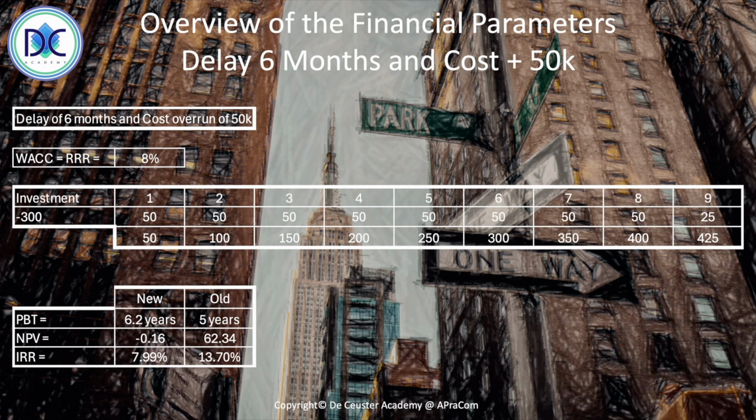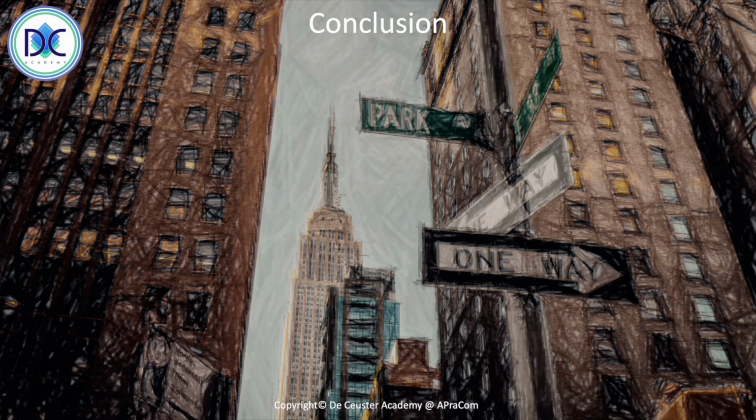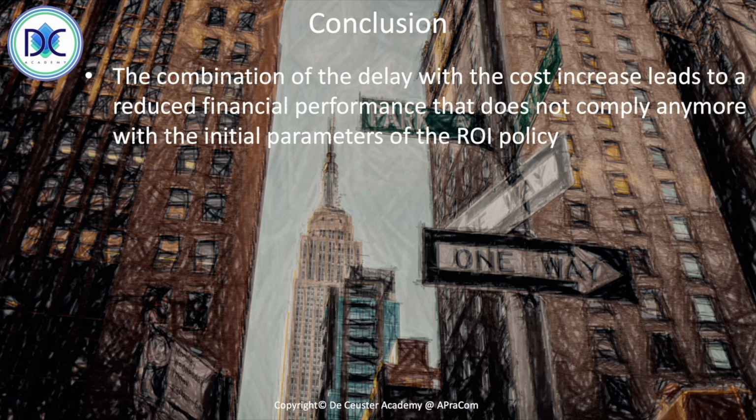So the conclusion that we can draw here: we see that the combination of the two parameters has an important impact on the ROI policy. We see that the new payback time is larger than the accepted 5 years. We have a net present value which is negative, which is also a very important parameter, and it's rather a big difference in this case.